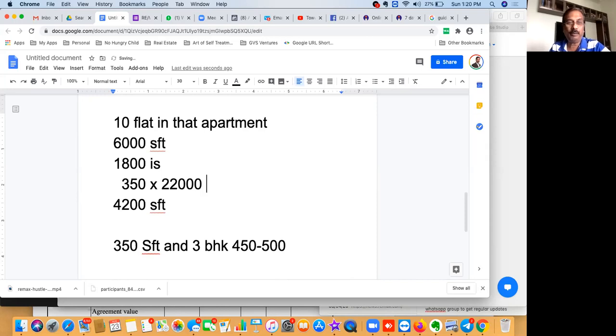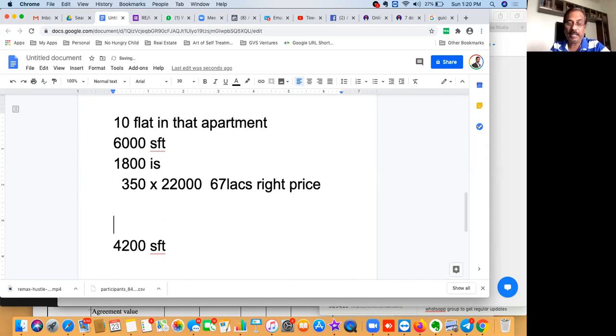So how much will it be? 60 lakhs plus, 22,000 into 300 is 66 lakhs, and 50 into 22,000 is about 11 lakhs. So 67 lakhs is the right price for the flat. But the seller who is selling the 2 BHK flat might be quoting something like about 85 lakhs.